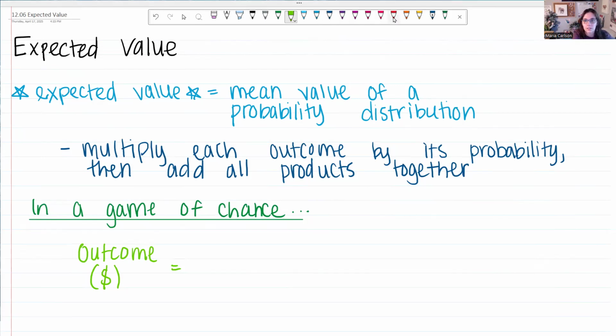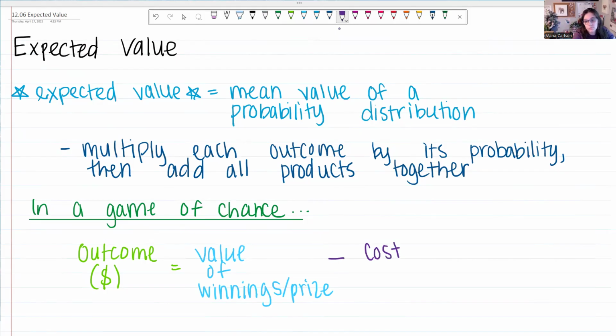And this is calculated by subtracting the value of your prize or winnings minus the cost to play, because you're losing that money.